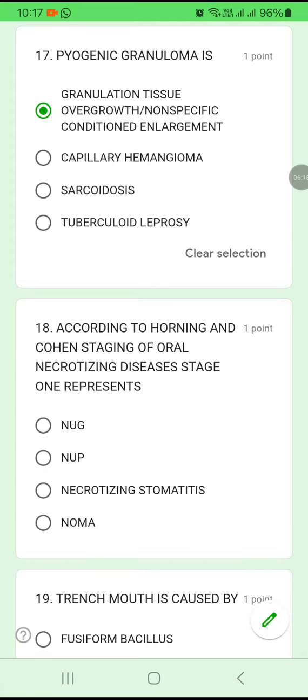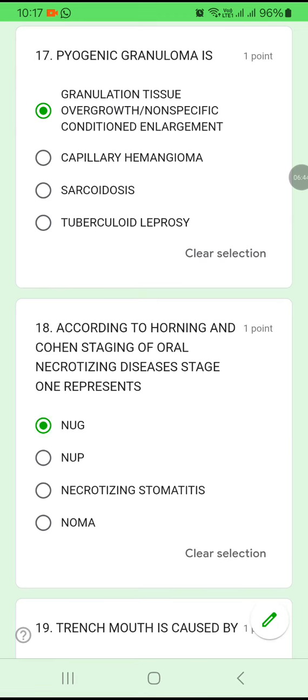According to the Horning and Cohen staging of oral necrotizing diseases, what is stage 1? Necrotizing ulcerative gingivitis, necrotizing ulcerative periodontitis, necrotizing stomatitis, or noma. So necrotizing ulcerative gingivitis is the answer. Option A, that is stage 1.